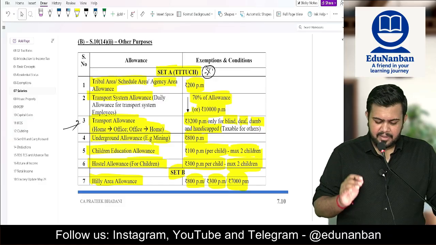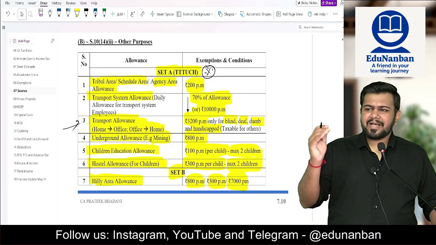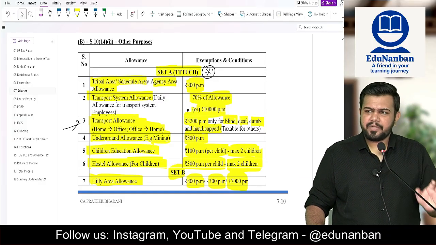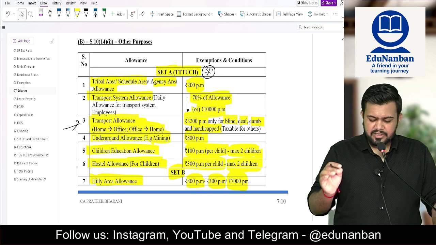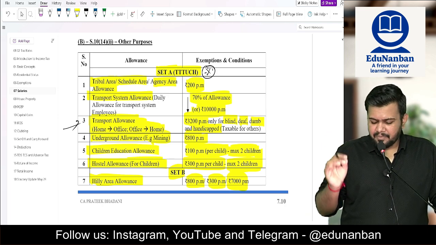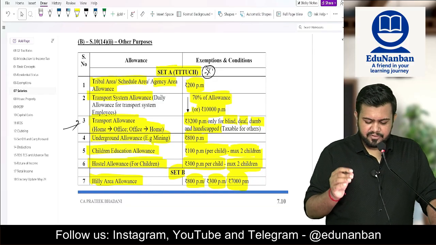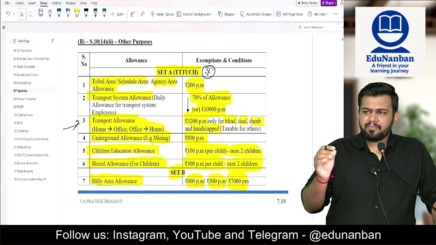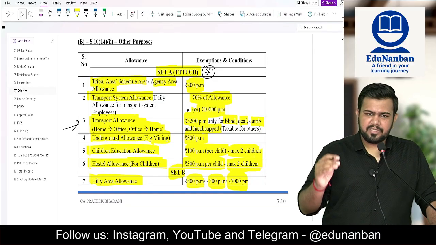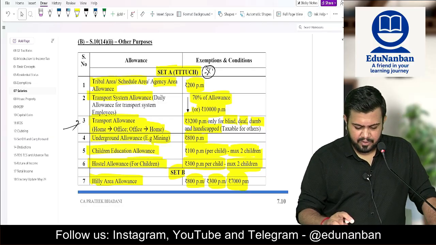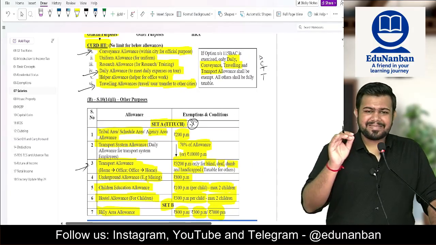Okay, then underground allowance, maximum limit is how much? 800 rupees per month. Children education allowance, maximum 100 per month per child, maximum 2 children. Okay, hostel allowance for children, 300 per month per child, maximum 2 children. So these are all the exemptions. Okay, now listen very carefully.